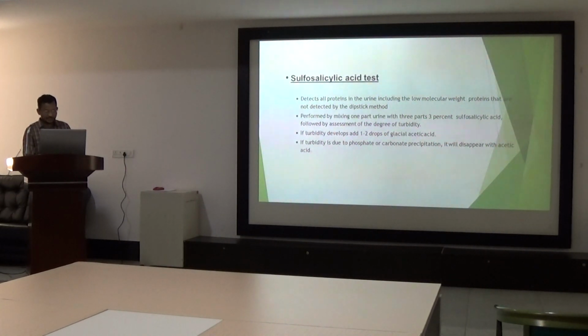The second method is the sulfosalicylic acid test. That detects all protein, including low molecular weight protein that is not detected by the dipstick method. It is performed by mixing 1 part of urine with 3% sulfosalicylic acid, followed by assessment of the degree of turbidity. If turbidity develops, then we add 1 to 2 drops of glacial acetic acid. If the turbidity is due to phosphate or carbonate precipitation, it will disappear with the acetic acid.